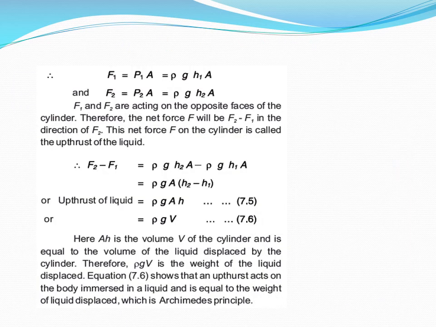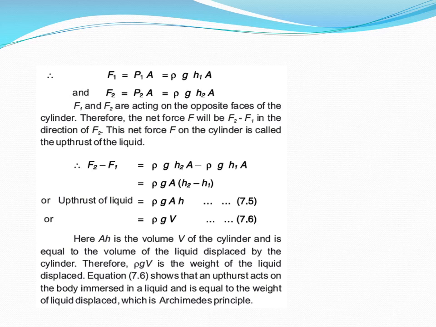From the pressure equation we can get F1 equals P1A, and P1 is rho g h1, so F1 equals rho g h1 A. Similarly, F2 equals P2A and it equals rho g h2 A. F1 and F2 are acting as opposite forces on the cylinder. Therefore, the net force will be F2 minus F1 in the direction of F2.